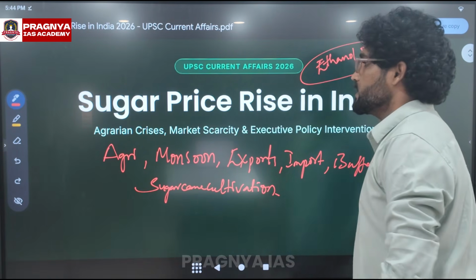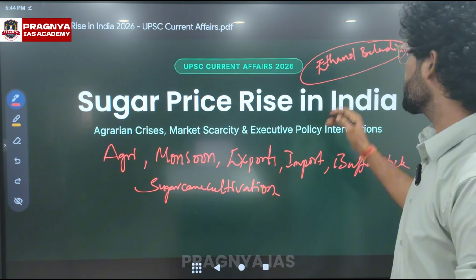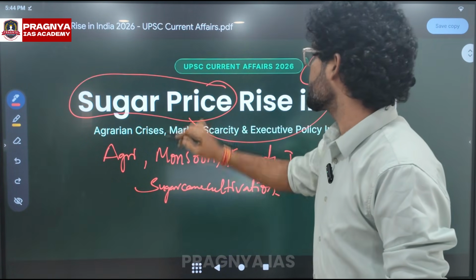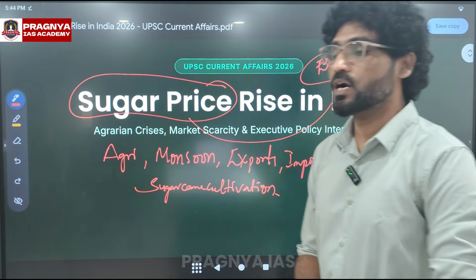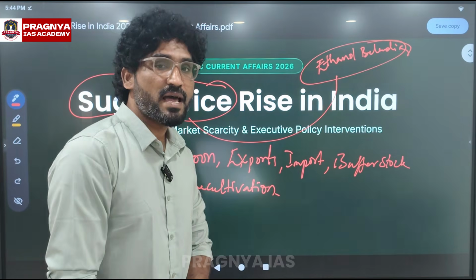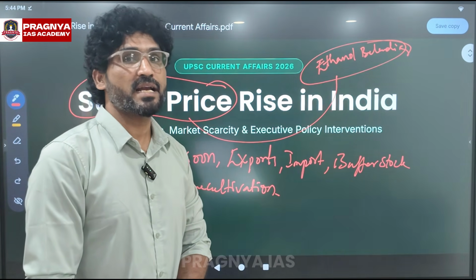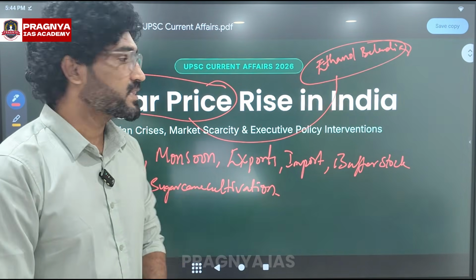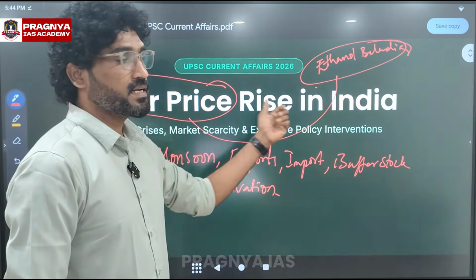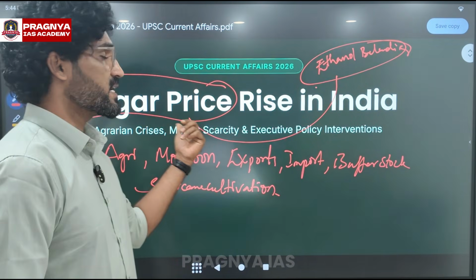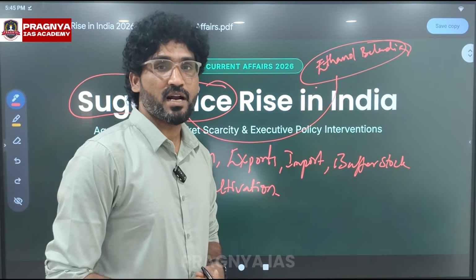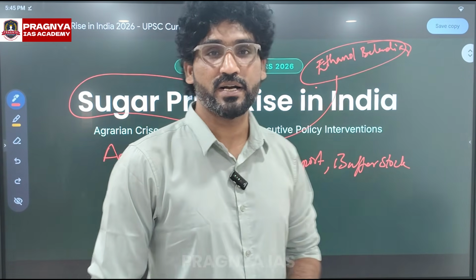Many people are suggesting that ethanol blending and sugar price rises are interlinked, but the government has taken some initiatives for stabilizing the sugarcane prices, and the government also mentioned that it is not exactly linked to ethanol blending. The prices of sugarcane are rising. Now let's start with a small basic question: why are sugarcane prices a concern to the government in 2026?